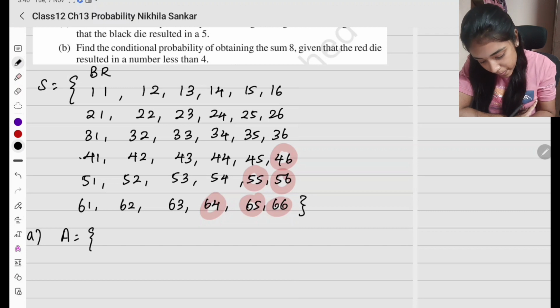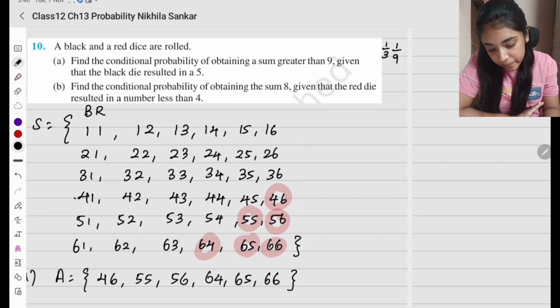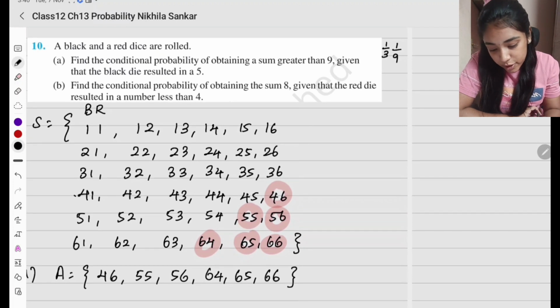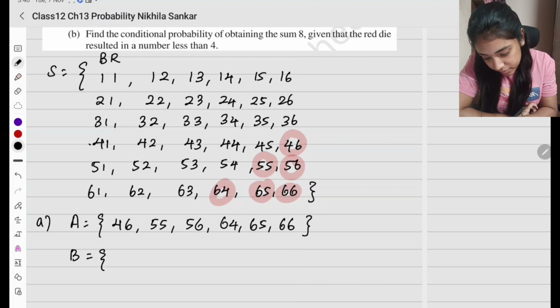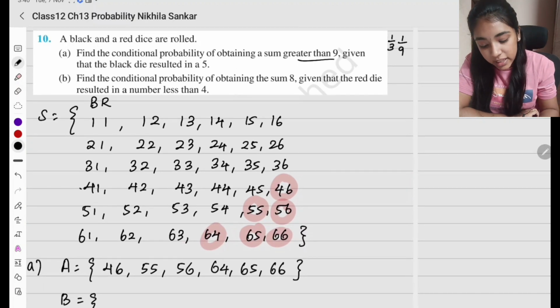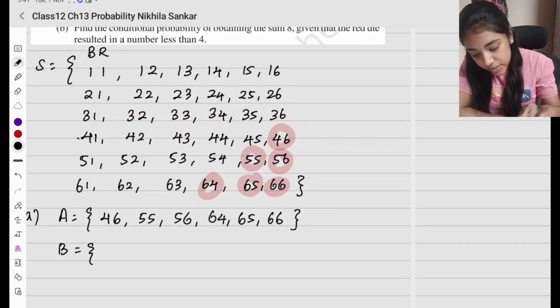So it is going to be 4 6, 5 5, 5 6, 6 4, 6 5, 6 6. So this is going to be my A. Find the conditional probability of obtaining a sum greater than 9 given that the black die resulted in a 5. Black die, where is the result 5? So black is going to be my first number.